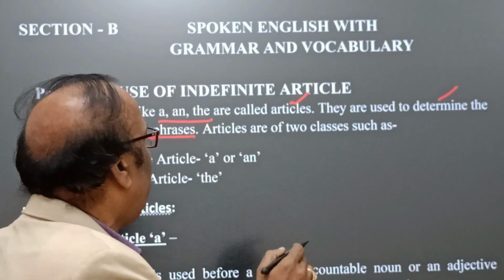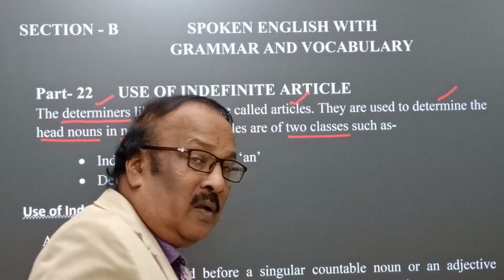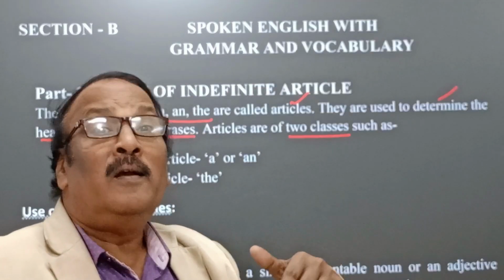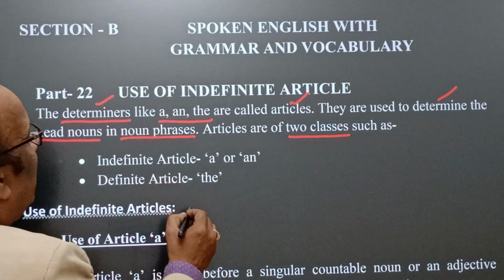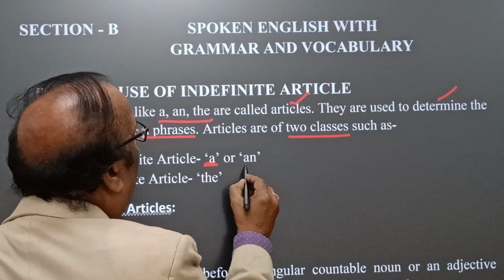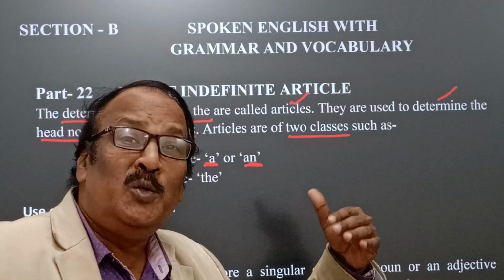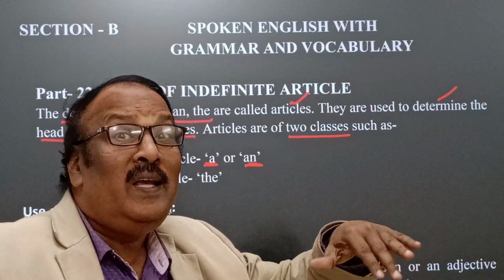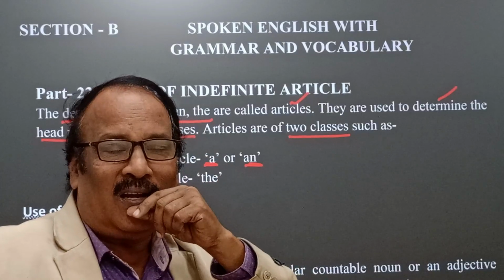Okay, now see, articles are of two classes. Yes, articles can be divided into two classes. Then how? Listen here. One, indefinite article, a, an. It means the articles which are used to determine the head noun in an indefinite manner are called indefinite articles.